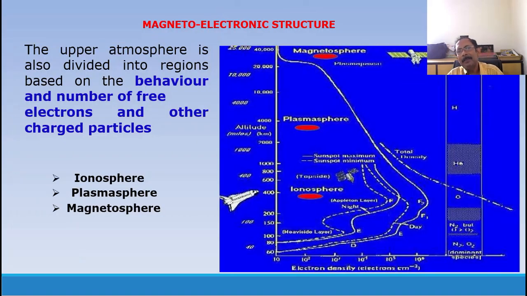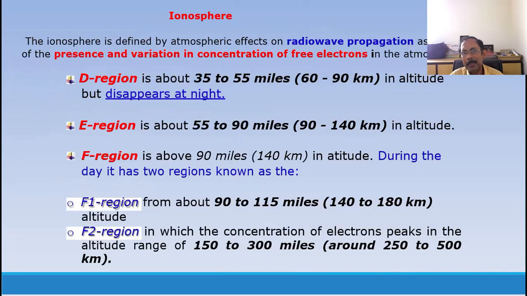Now next, another division is called the magneto-electronic structure. Here you have the magnetosphere divided into ionosphere, plasmasphere and magnetosphere. So this is not spherical actually. So far we are just drawing it as spherical, but now it becomes donut shape instead of spherical. And the ionosphere is defined by atmospheric effects on radio propagation. It is also divided into D region, E region, F region.